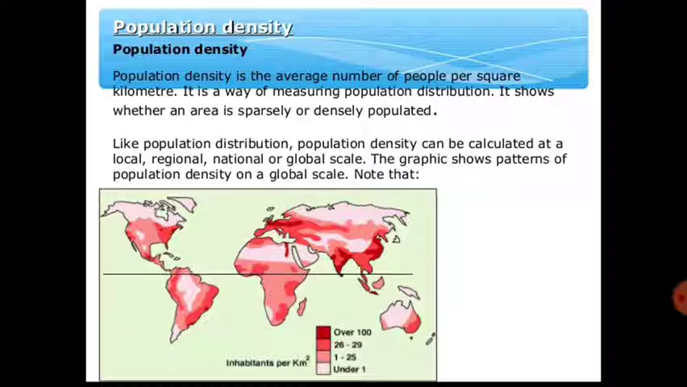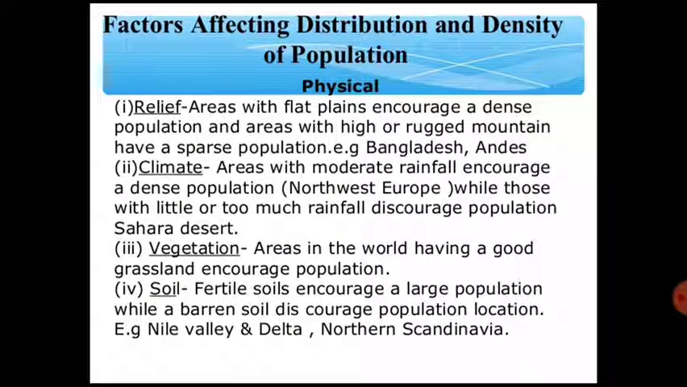Why do we observe this kind of density throughout the world? We will discuss that in the next few slides. Let me tell you one thing: we cannot see an even distribution of population throughout the world. Somewhere it is very dense, somewhere very sparsely populated, and somewhere the population is very scattered. Those categories are based on some factors, and let me discuss those factors in the next few slides.